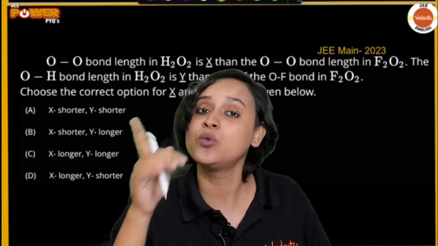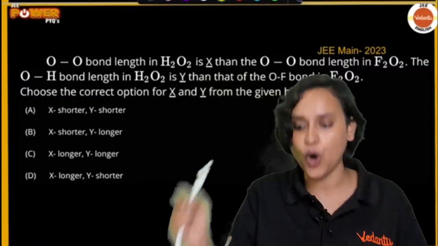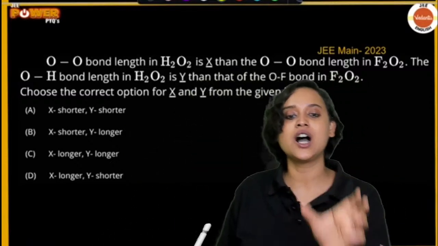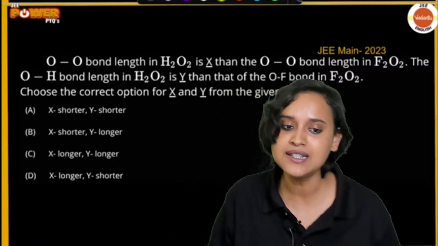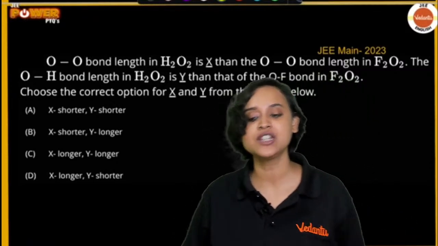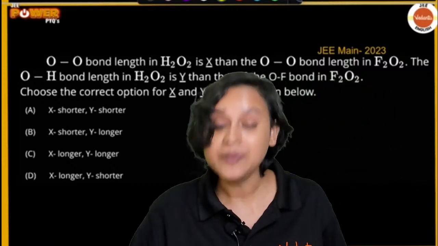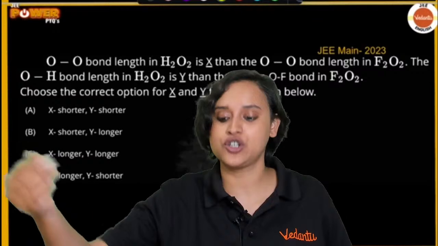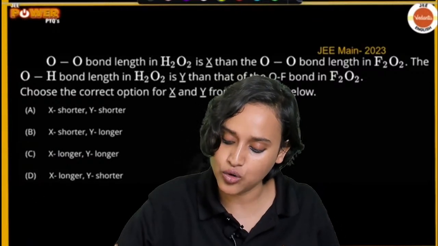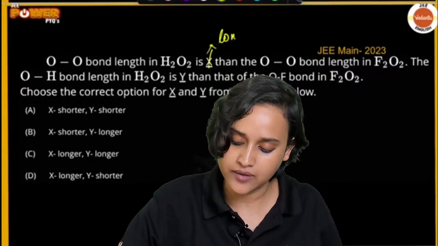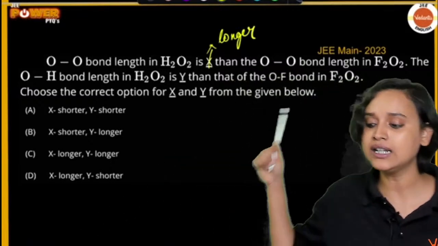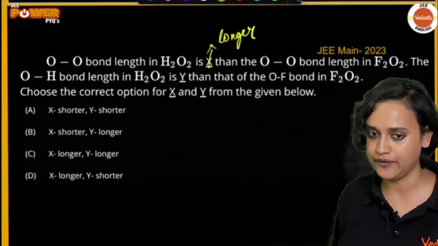So that is why the OO bond becomes shorter here. The OO bond in O2F2 is shorter. So the OO bond length in H2O2 is longer, we will write it as longer than OO bond length in O2F2, right?